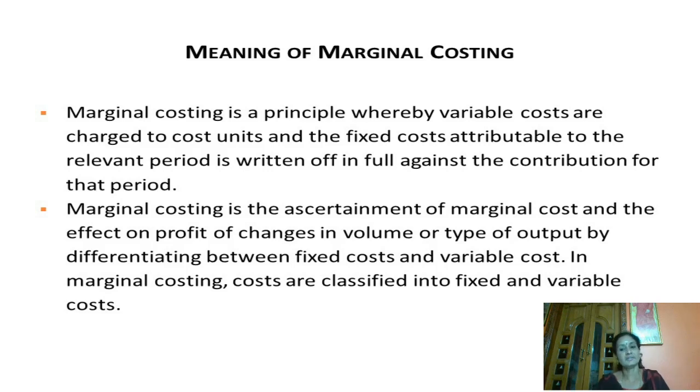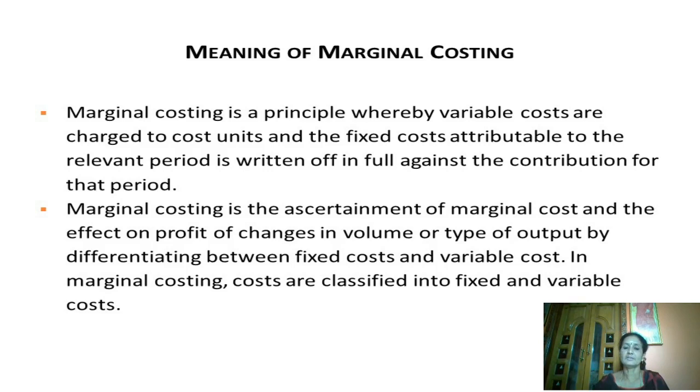When the production increases, the variable cost also increases, and it is vice versa. If the production decreases, if the number of units manufactured comes down, the variable cost also will decrease. So this is what we had discussed about variable cost and fixed cost.